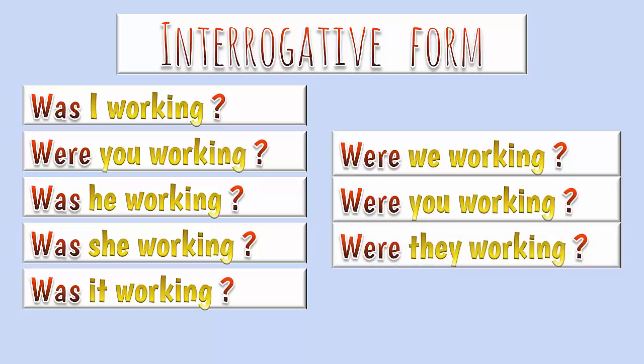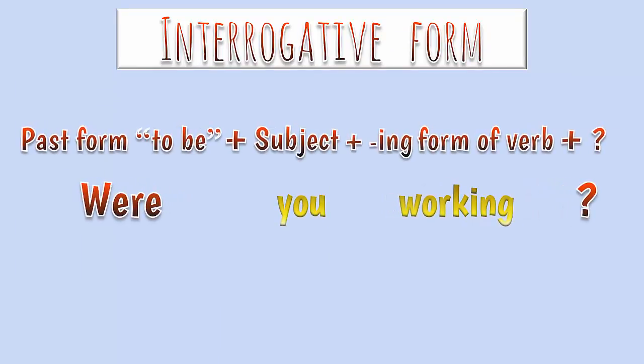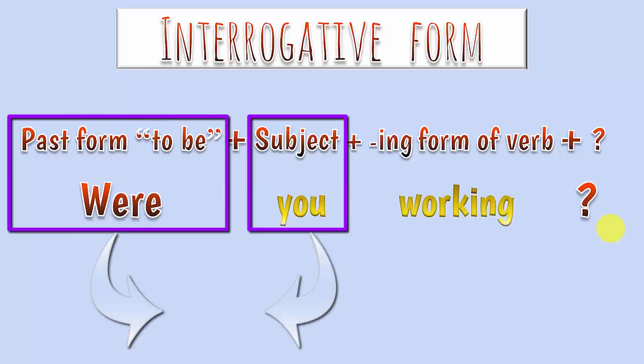You can see that this time the structure is the verb to be in the past and the subject and the ing form of the verb. Don't forget to write a question mark at the end to show that it is a question. So, the only thing that changes in comparison to the affirmative form is the word order. Now we place the verb at the beginning and then the subject.